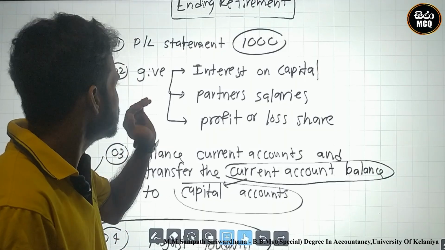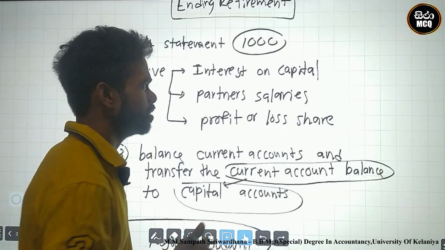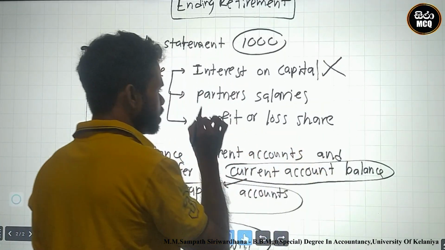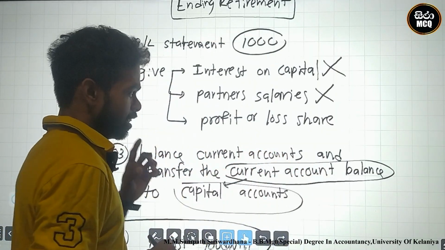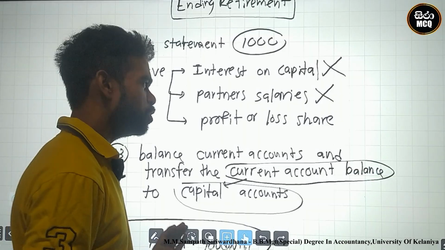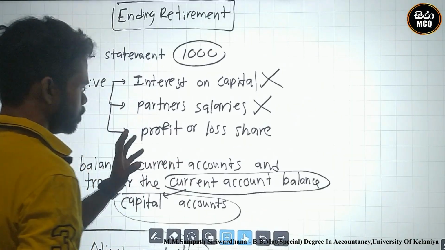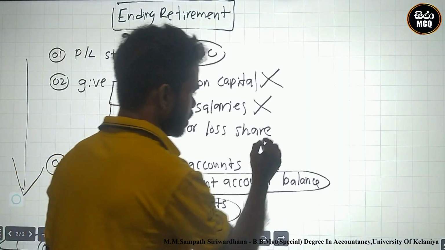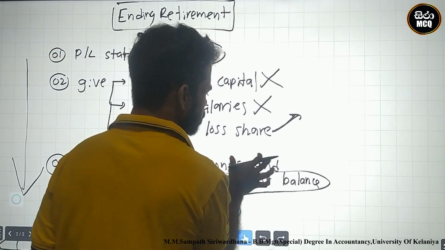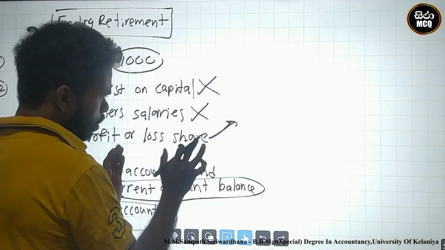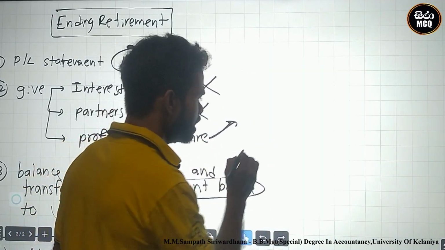After that, you must give interest on capital. There is no interest on capital, don't give. There are no partner salaries there, don't give. This is the profit or loss share. You must give profit or loss shares. You know what the double entry for profit or loss share is? Profit or loss shares, you must credit to where? Current account credit.